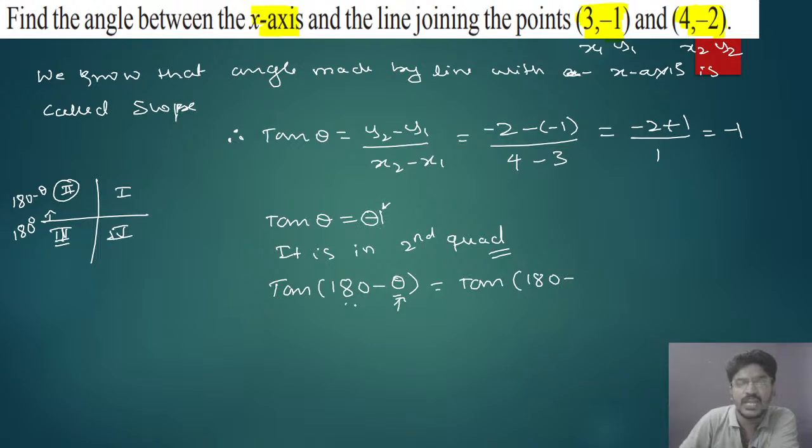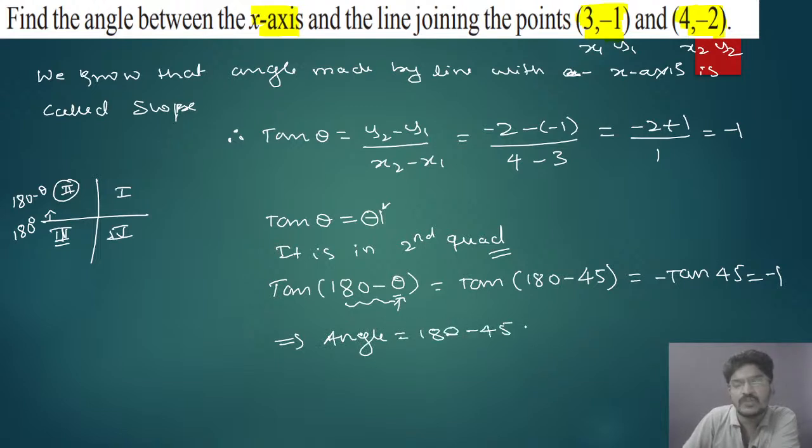We have already written 180 minus theta, that is minus. We know that tan 45 is 1. So therefore minus tan 45 will be equal to minus 1. So this implies the angle is equal to 180 minus 45, that is 135 degrees.